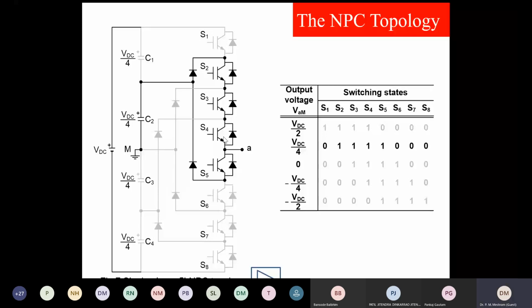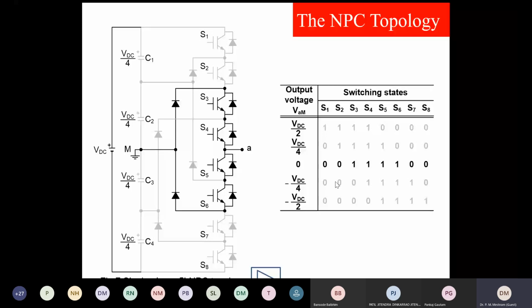Because these switches are on, these diodes are on, and this point comes here, A point, and the A to M voltage is VDC by 4. Second, S3, S4, S5 and S6 are on, these diodes get forward biased, and this point comes at the neutral where we have the reference. That is why we get 0.